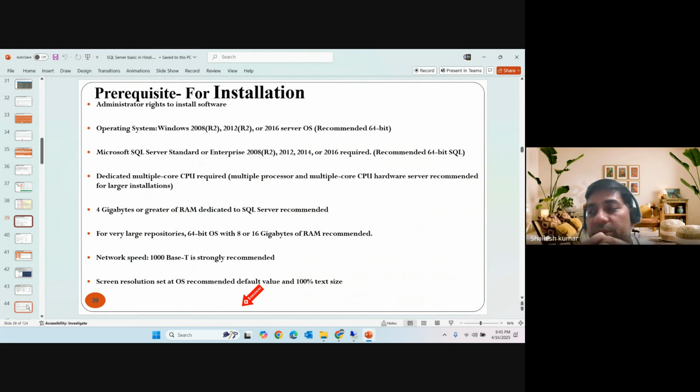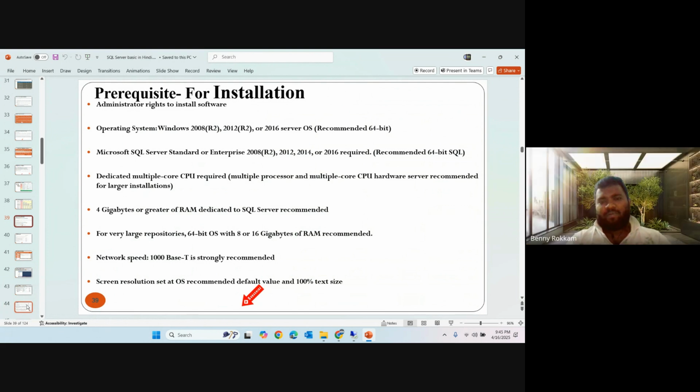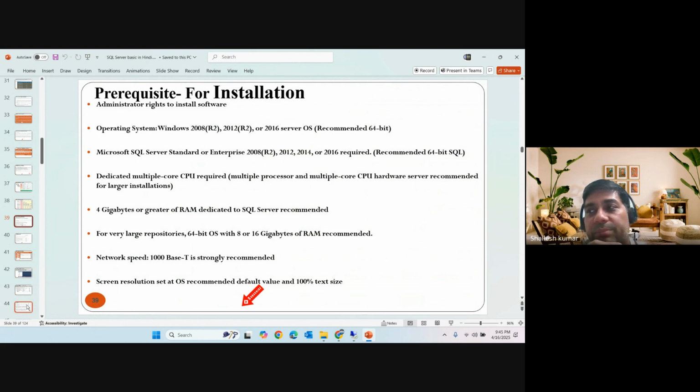Previously it required 1 GB in 2005 and 2008, but now we require 4 GB of dedicated RAM. You can cap the memory at 70%, meaning 3 GB, and leave 1 GB for other activities.